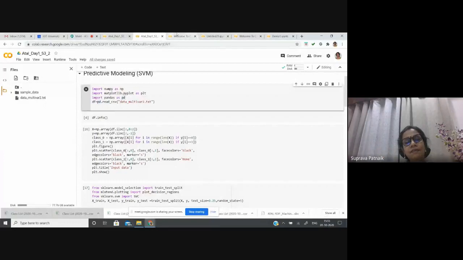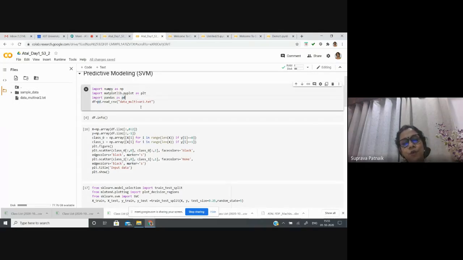So here again, in the first cell, as in the previous demonstration, I am using the same packages: NumPy, matplotlib.pyplot, and pandas. Also here I have another similar text file, which I have uploaded in this folder.